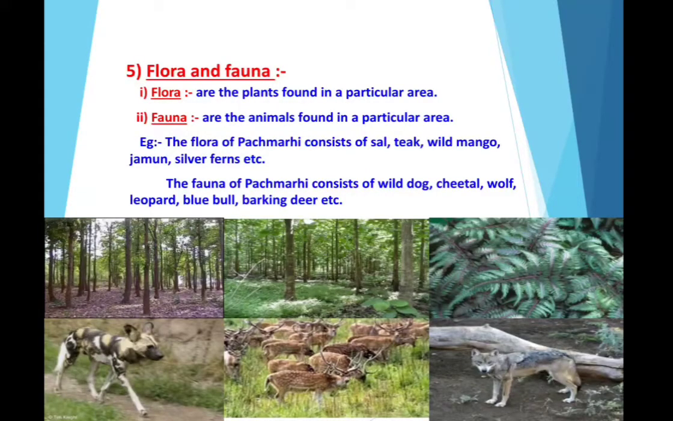Then flora and fauna. What do we mean by flora and fauna? Flora are the plants found in a particular area and fauna are the animals found in a particular area. For example, the flora of Pachmarhi consists of sal, teak, wild mango, jamun and silver ferns, some of which you can see on this slide. The fauna of Pachmarhi consists of wild dog, cheetal, wolf, leopard, blue bull, barking deer, etc.